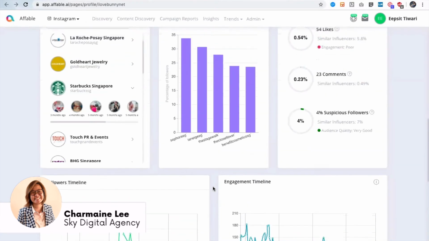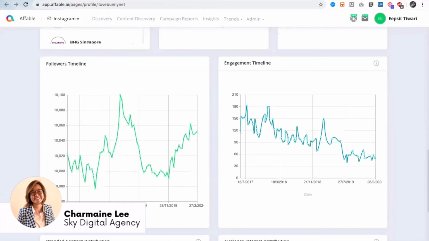Right, so with this information, you can then see her follower timeline, like how her followers have grown over time and how it has been fluctuating over a period of time. Typically, what we suggest is that the smoother the graph is, the better it is.